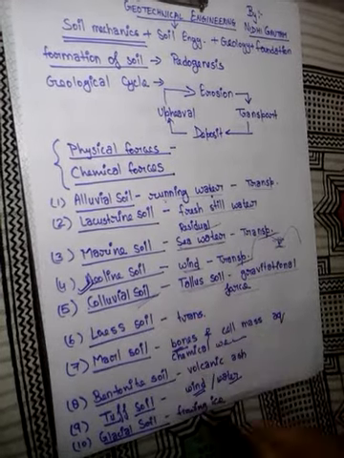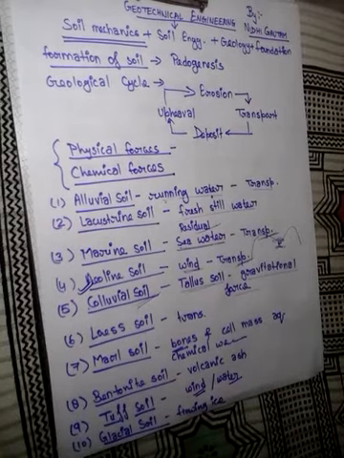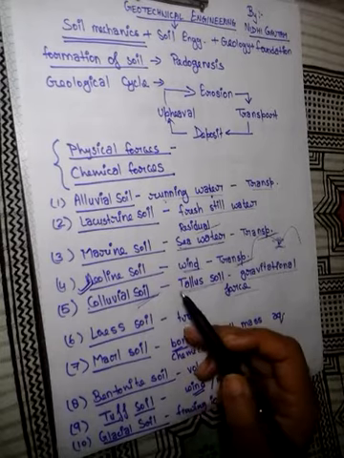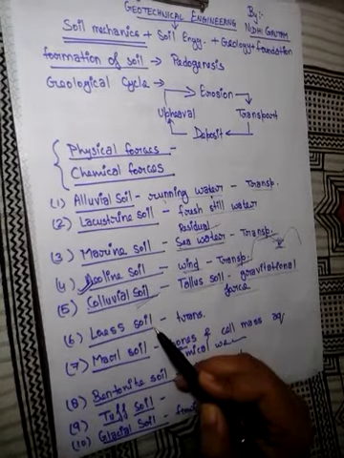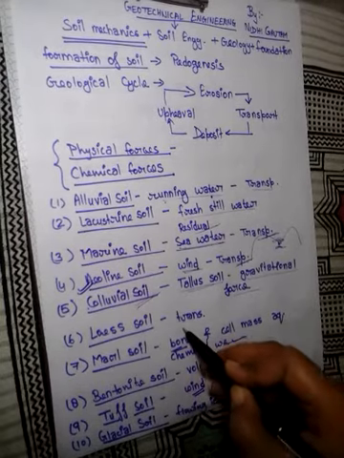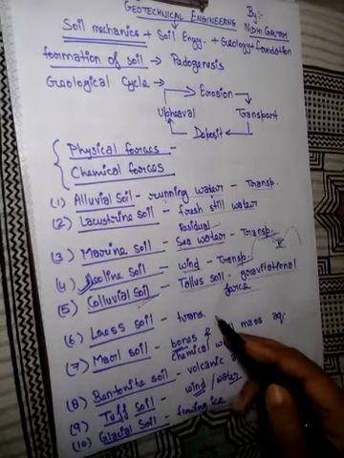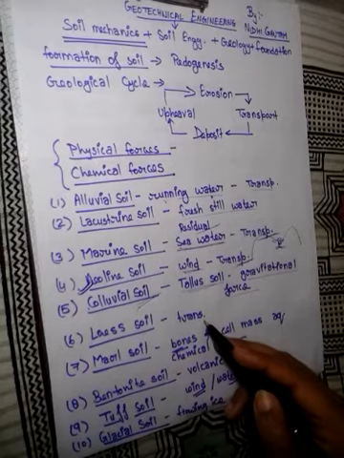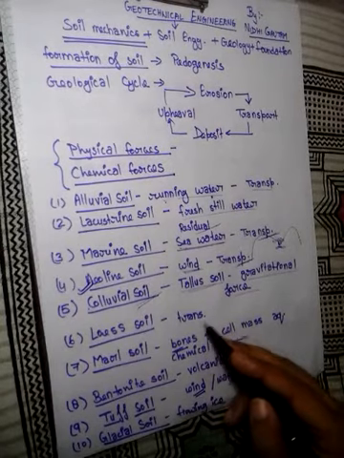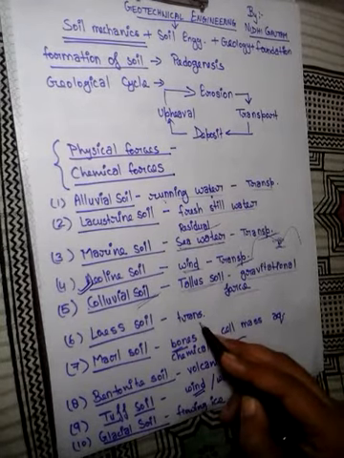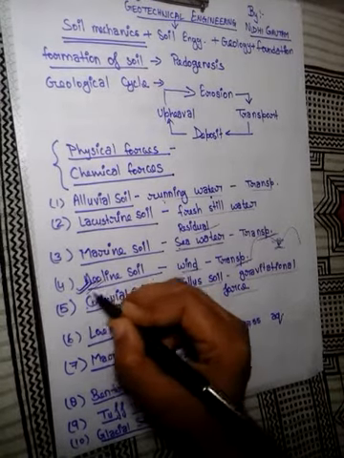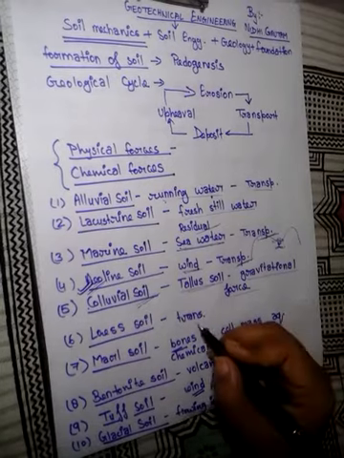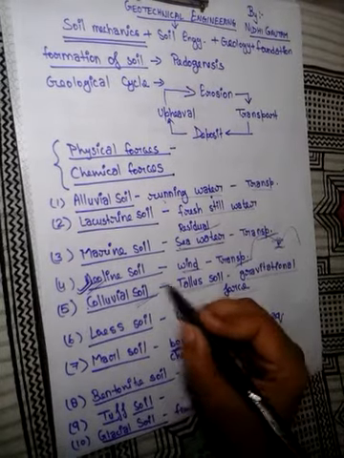Now next type of soil is loess soil. This is the uniformly graded wind-blown silt that is slightly cemented due to calcium compounds and montmorillonite. So this is transported by wind, so this is a transported soil, and it is also a type of aeolian soil because it is transported by wind, so this is a physical weathering soil also.